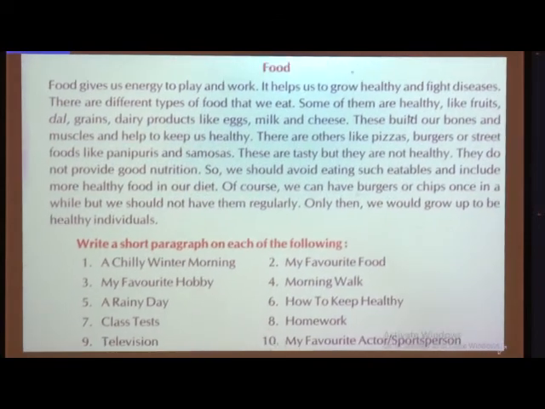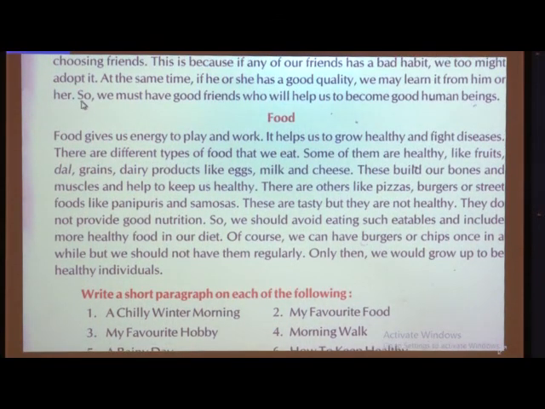And if you see the last sentence, the conclusion, what they have told, we must have good friends, a very good moral they have given. You can give a moral through this paragraph. What they have told, we should have good friends. Did they tell you like this? All these things they told, very good things, and last they told you what? That you should have bad friends, that they will help you to become a good human being? No. They have told a moral that you should have good friends, and they will help you to become good human beings. In this way you are going to write the paragraph, and it should be written in 10 to 12 sentences, like a small composition. I hope, children, you have understood this paragraph.